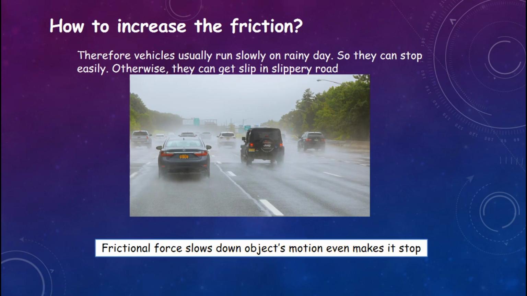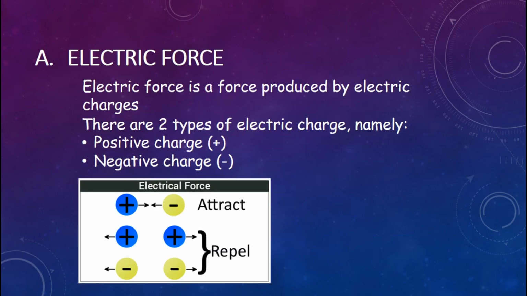Now we continue to electric force. Electric force is a force produced by electric charge. There are two types of electric charge, namely positive charge and negative charge. Unlike electric charges attract each other. Like electric charges repel. For example, positive and positive, they will repel. Negative and negative, they will repel.